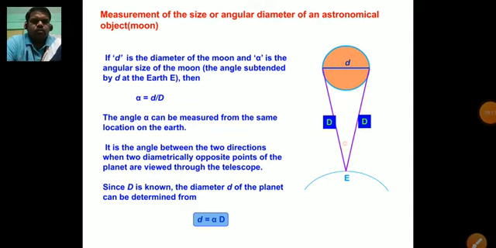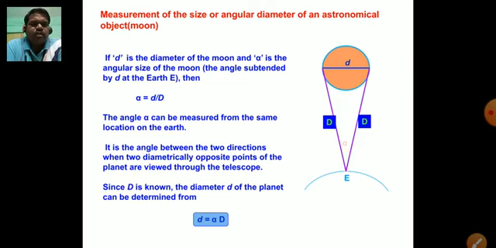So alpha is the angle here, which can easily be measured from the same location on Earth. It is the angle between the two directions when two diametrically opposite points of the planet are viewed through the telescope. So if two positions of the moon are observed with the help of a telescope, from there we are able to measure the central angle, that is alpha.